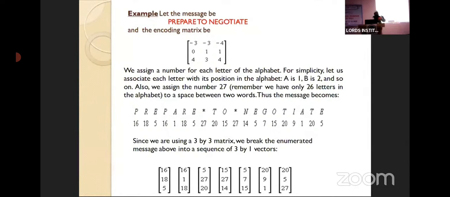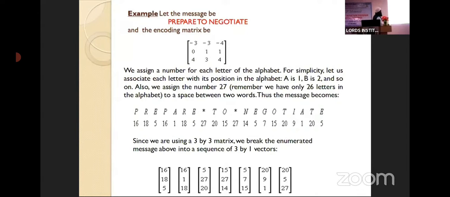Why? Because we are giving these numbers in a sequence manner, 1, 2, 3, 4, 5, 6 for all the alphabets. And whenever we are having a gap, a space, that we are giving as the 27th. Now here you see this, what we are doing actually, this prepare to negotiate.